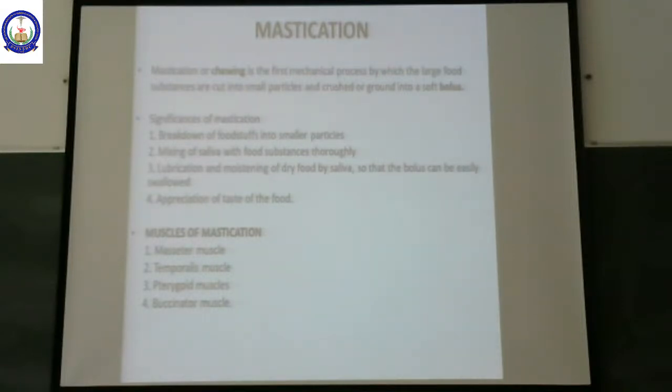Once the food is chewed in the mouth, this food substance now becomes a soft bolus. This bolus has to be swallowed through the oropharynx into the esophagus. So next, motility becomes the process of swallowing, that is deglutition.